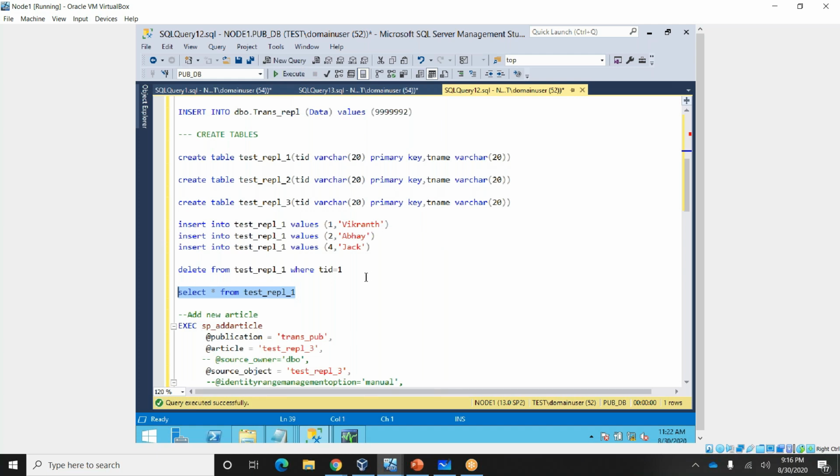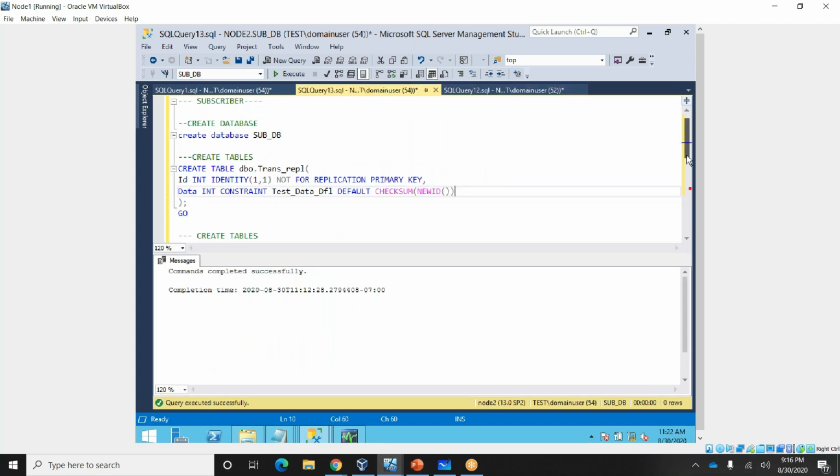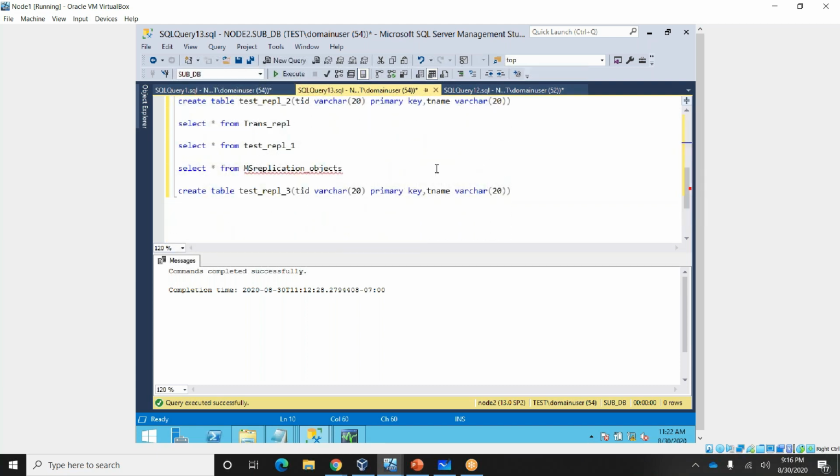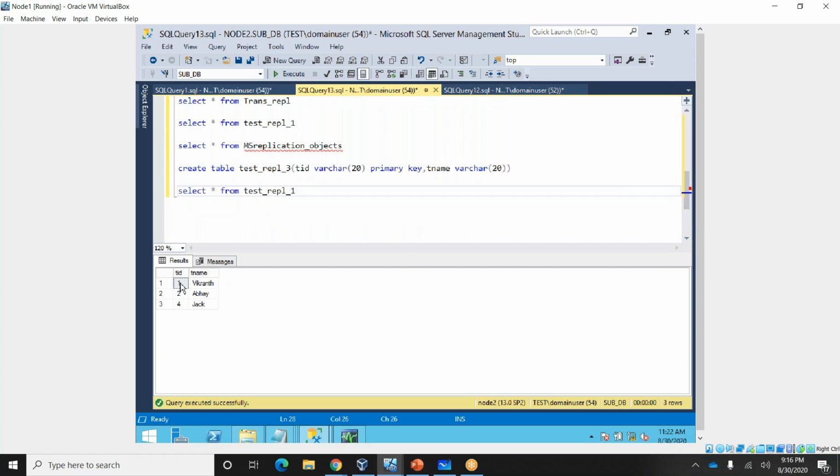We have four records in the publisher, and the same four records are at the subscriber. You already have a record like Vikrant, but you kept some procedure so that data should not be deleted from the subscriber.